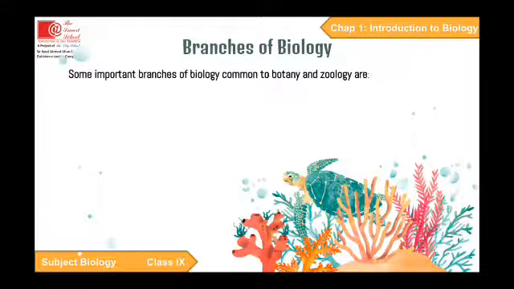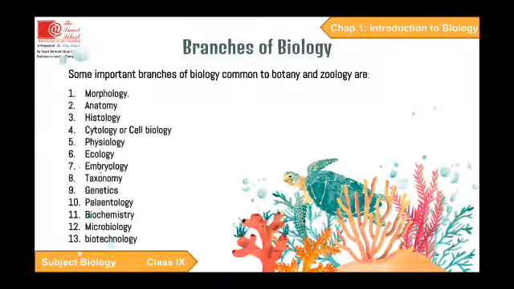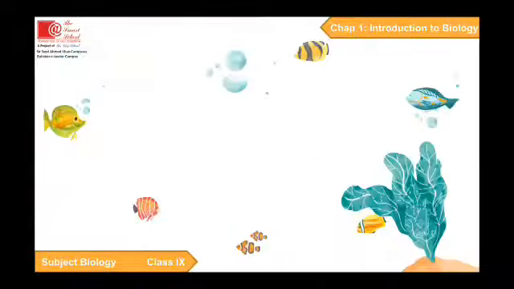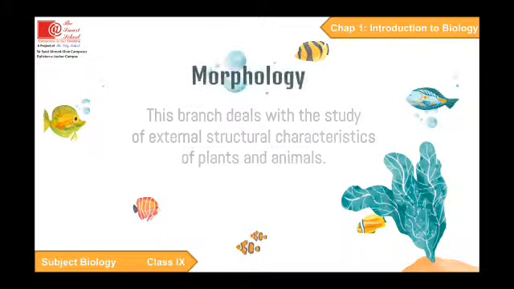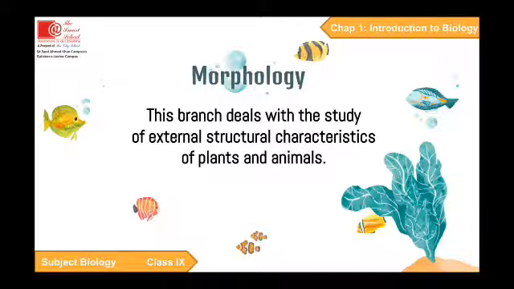Branches of biology. Some important branches of biology common to botany and zoology are morphology, anatomy, histology, cytology or cell biology, physiology, ecology, embryology, taxonomy, genetics, paleontology, biochemistry, microbiology, and biotechnology. What is morphology? This branch deals with the study of external structural characteristics of plants and animals. Remember, external structural characteristics.